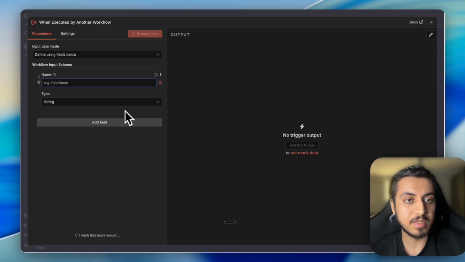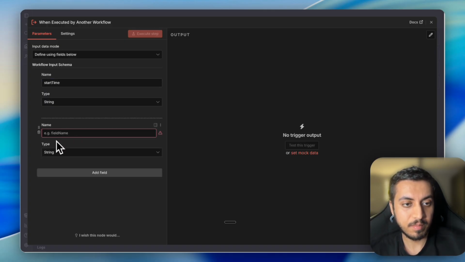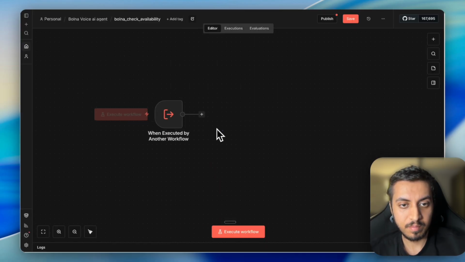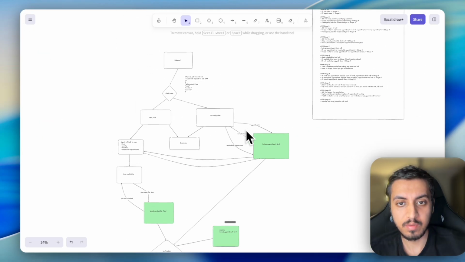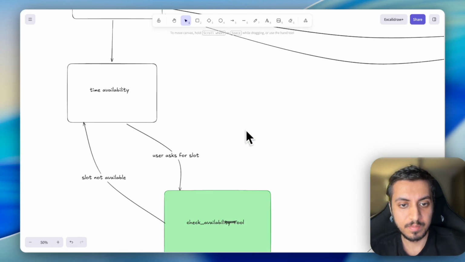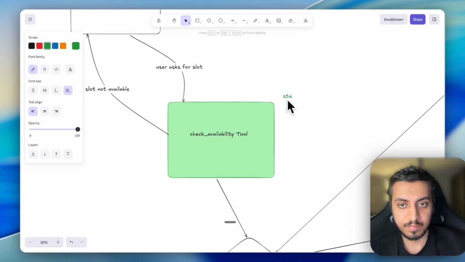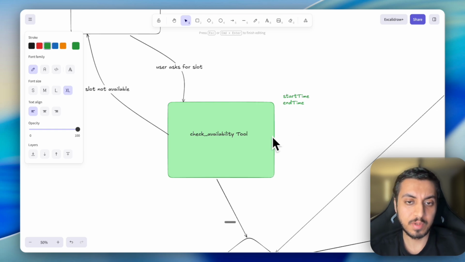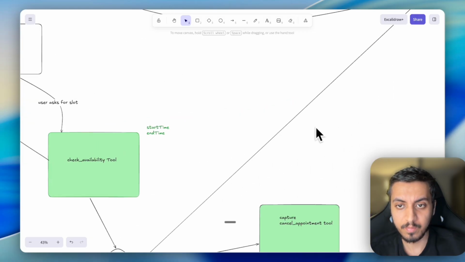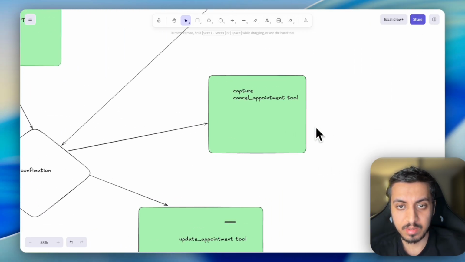So we have to define the fields here. In check availability, we will have a start time and an end time. So let's go here first. Let's understand what we need from each tool call. We only need this information for this particular tool to check whether the time slot is available or not for the calendar booking.